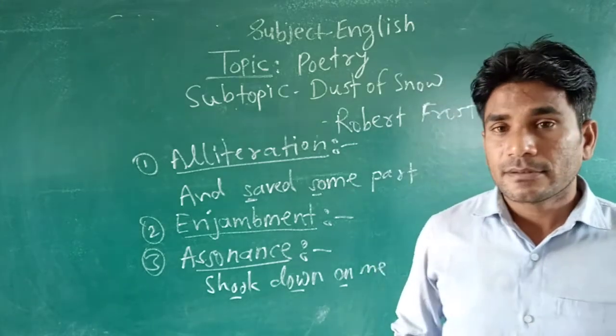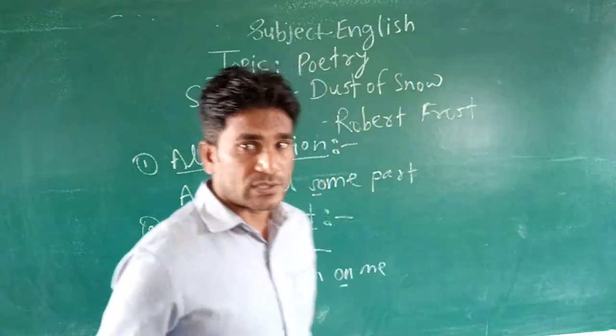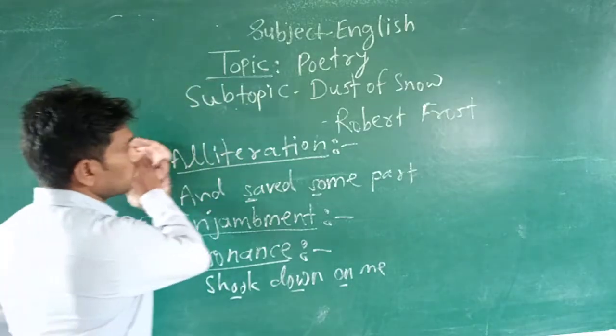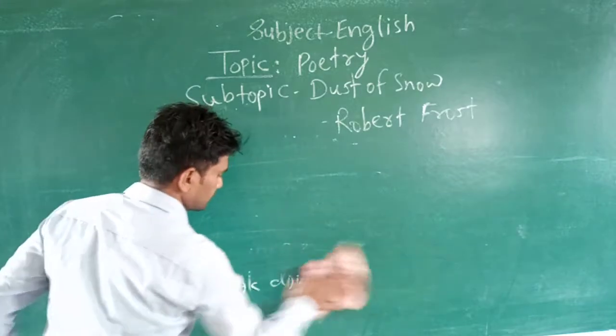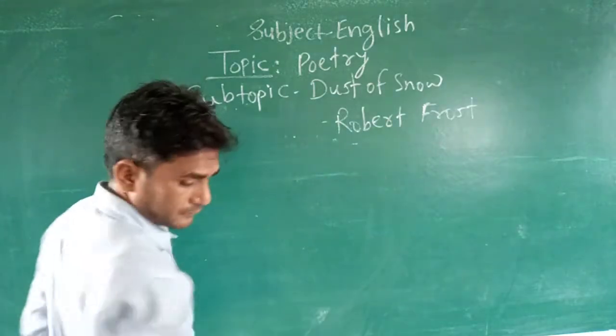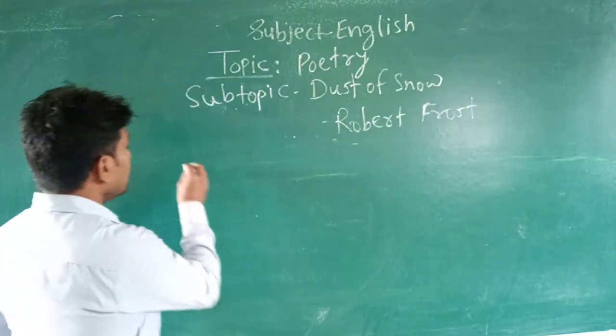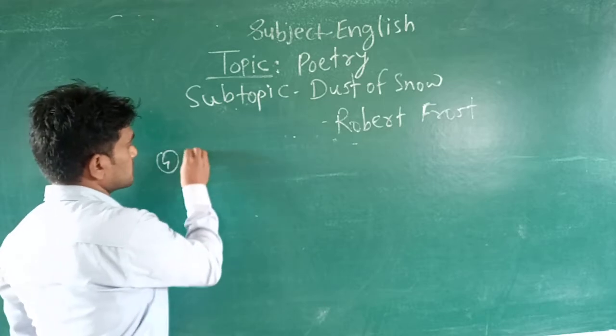Then let's see the next figure of speech that is used in this poem, that is inversion.